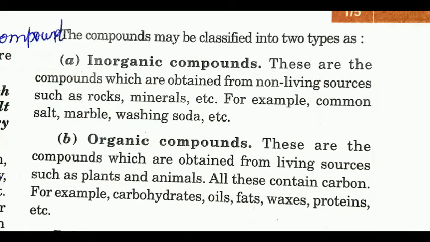Now these compounds are of two types: inorganic compounds and organic compounds. What are inorganic compounds? These are the compounds which are obtained from non-living sources such as rocks, minerals, etc. And the organic compounds are those which are obtained from living organisms such as plants and animals. For example, carbohydrates, oils, fats, waxes, etc.